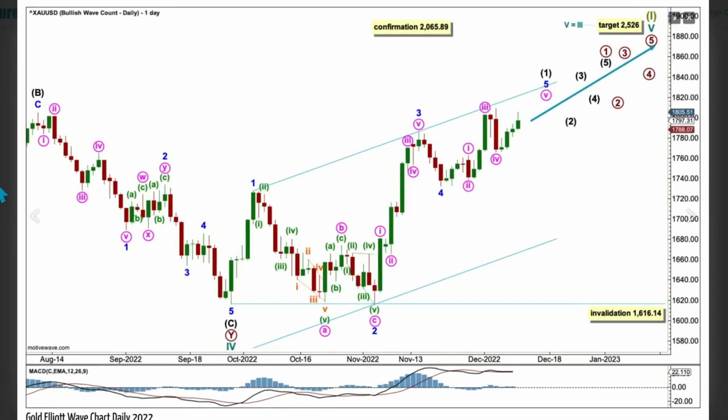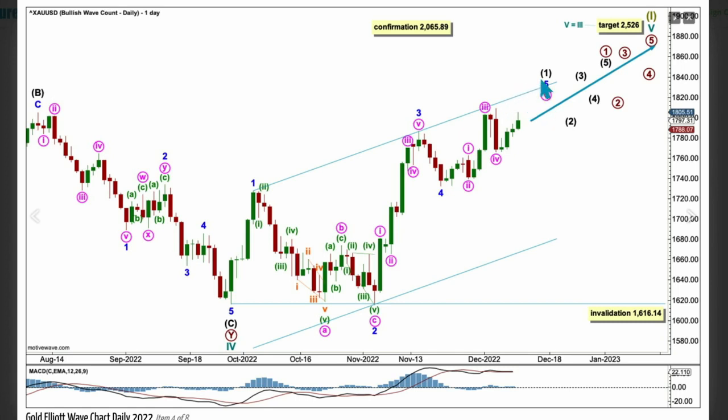Within primary Y, here's the high of intermediate B, and the end of intermediate C to end cycle 4. Cycle 5 is an impulse with an incomplete intermediate wave 1, minor 1, 2, 3, 4, and 5. It could even be over here. Probably, though, it's going to move a little bit higher. Look out for resistance at this trend line.